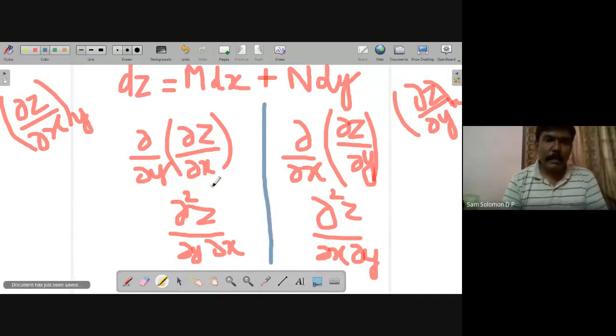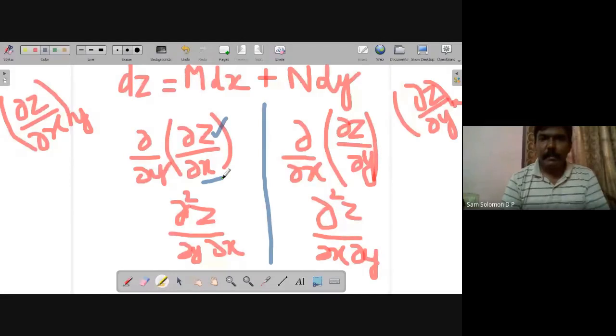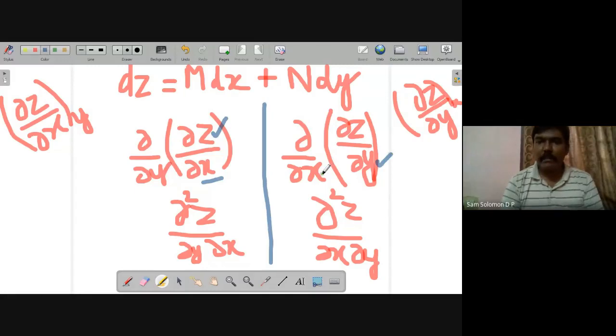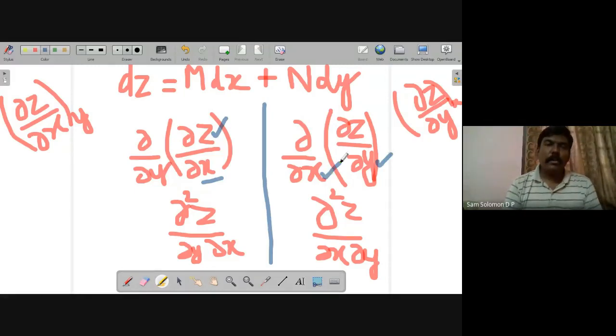What the slide is telling us is, on this side we first differentiated z with respect to x, and then with respect to y. On the other side, we differentiated z with respect to y first, and then with reference to x. So that is the order of differentiation.